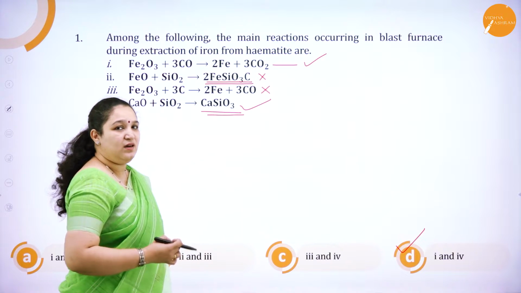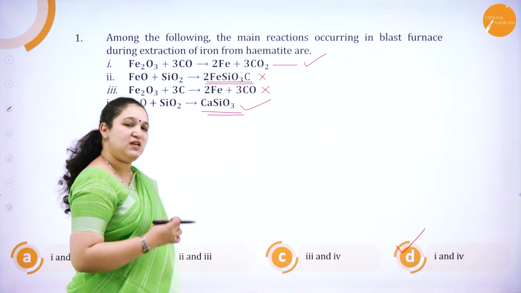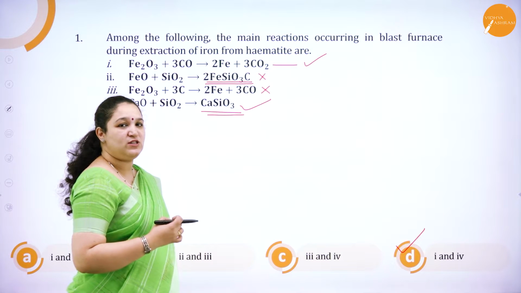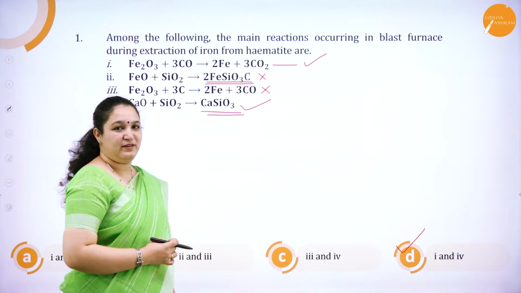So if you are very clear with the concept, you know exactly what reactions are happening in the blast furnace, and it is very easy to answer this question. It's a direct question which is asked from the extraction of iron.